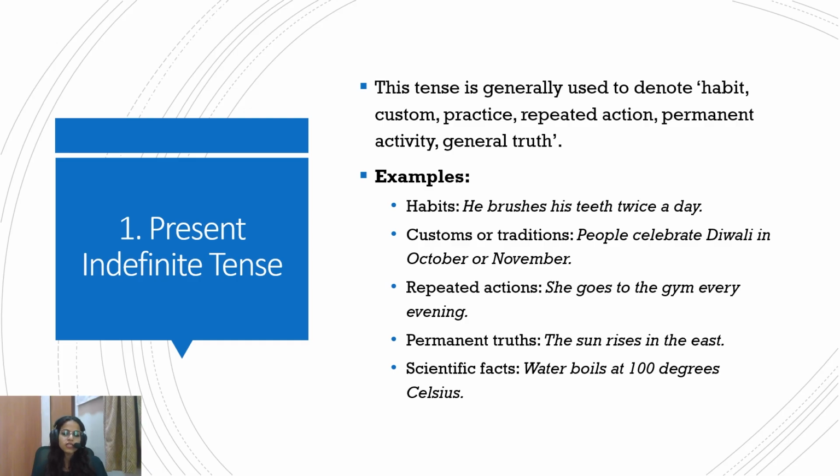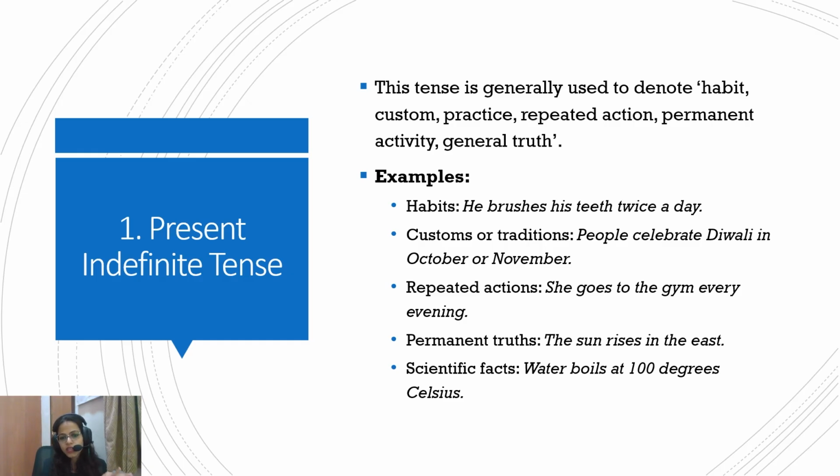Custom or tradition: people celebrate Diwali in October or November. Again, we are talking about this in present tense. Or repeated action: she goes to the gym every evening. Permanent truths like the sun rises in the east, or scientific facts like water boils at 100 degrees Celsius. So you see, these are simple present tense.